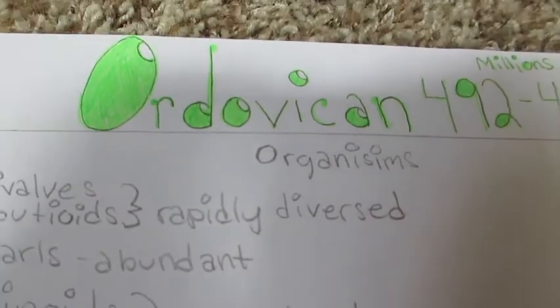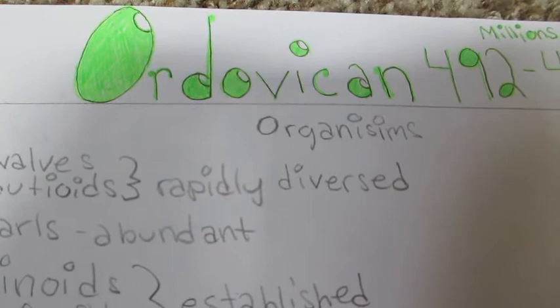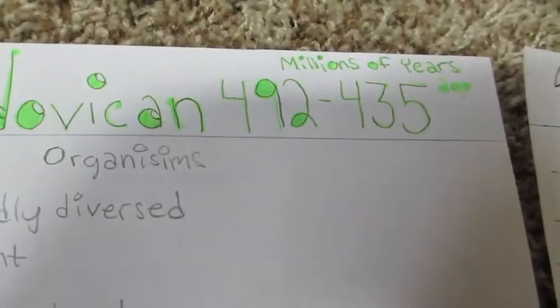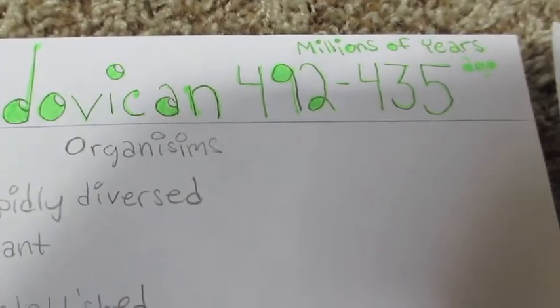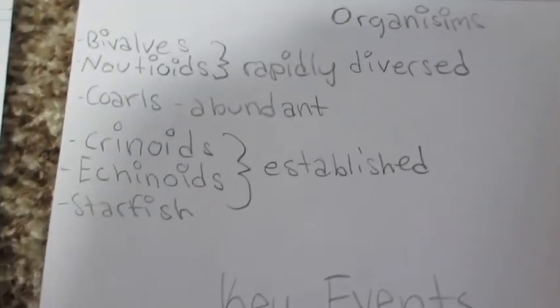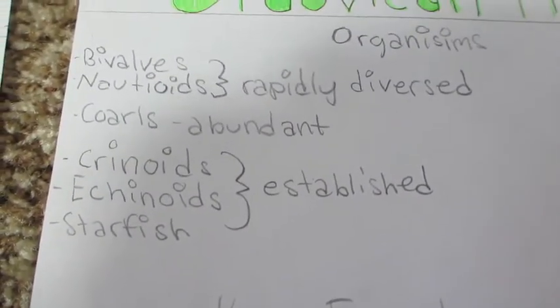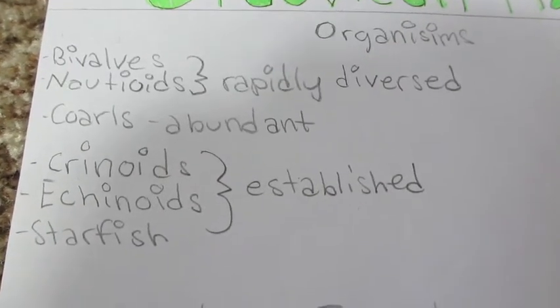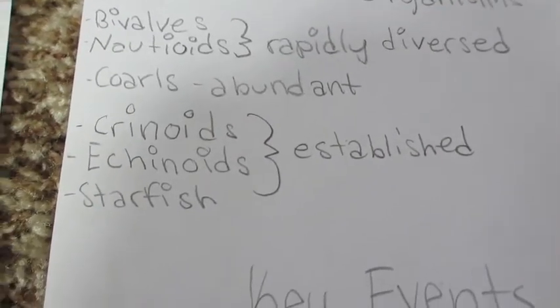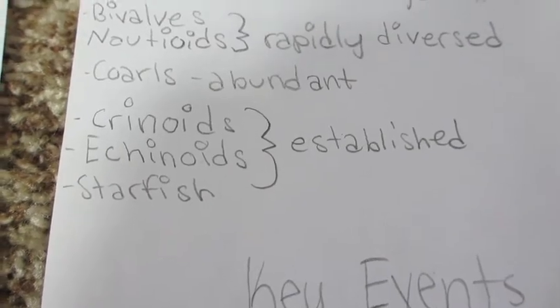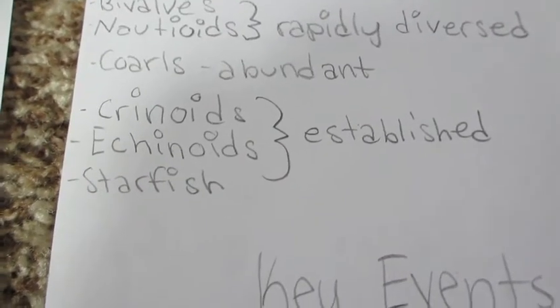The next period is the Ordovician. It went from 492 to 435 millions of years ago. The organisms were the bivalves, the nautiloids, which were the most rapidly dispersed. The corals were the most abundant, and crinoids, echinoids, and starfish were first established in this period.